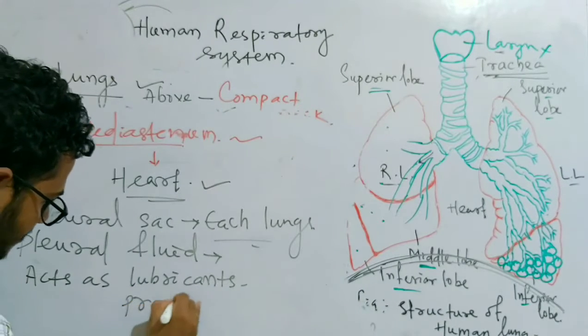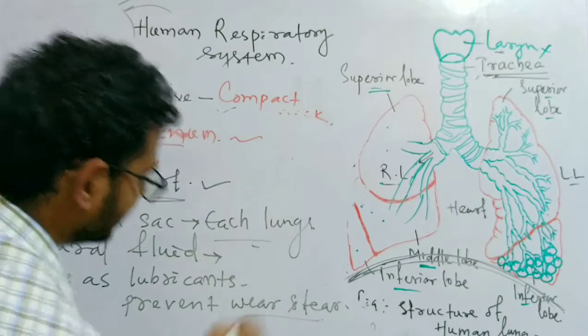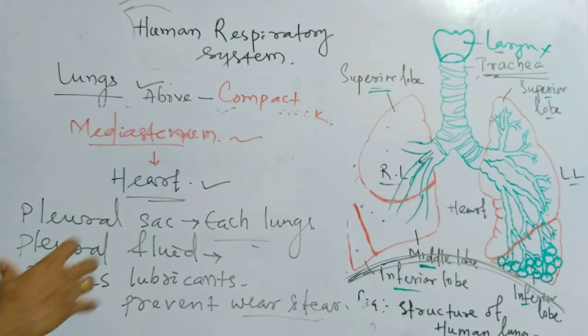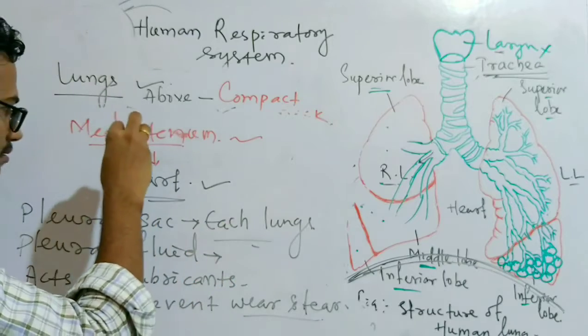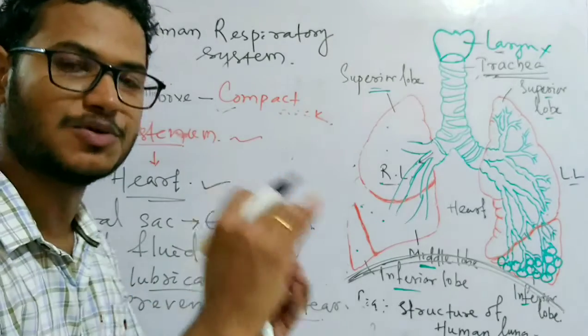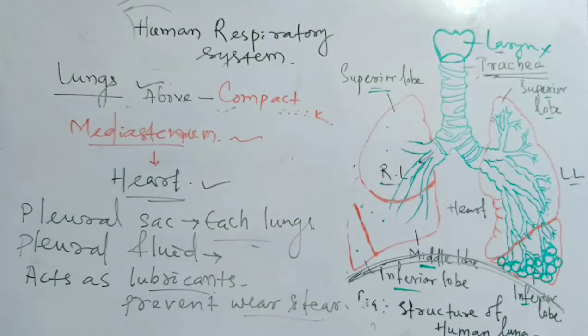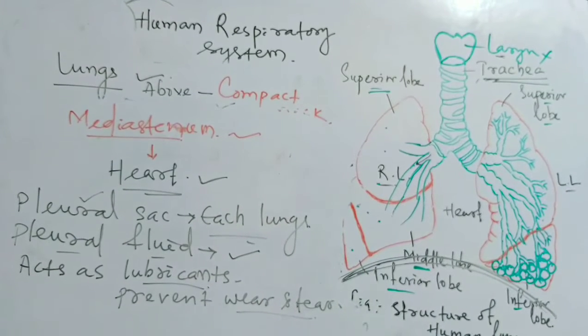It will prevent wear and tear or any damage. Damage to the lungs can be avoided with the help of the lubricant present between the two layers, the two-layer protecting system of the lungs, which forms a cavity known as the pleural cavity or pleural sac that contains the pleural fluid in order to avoid any type of damage. So damage can be avoided by the pleural fluid.